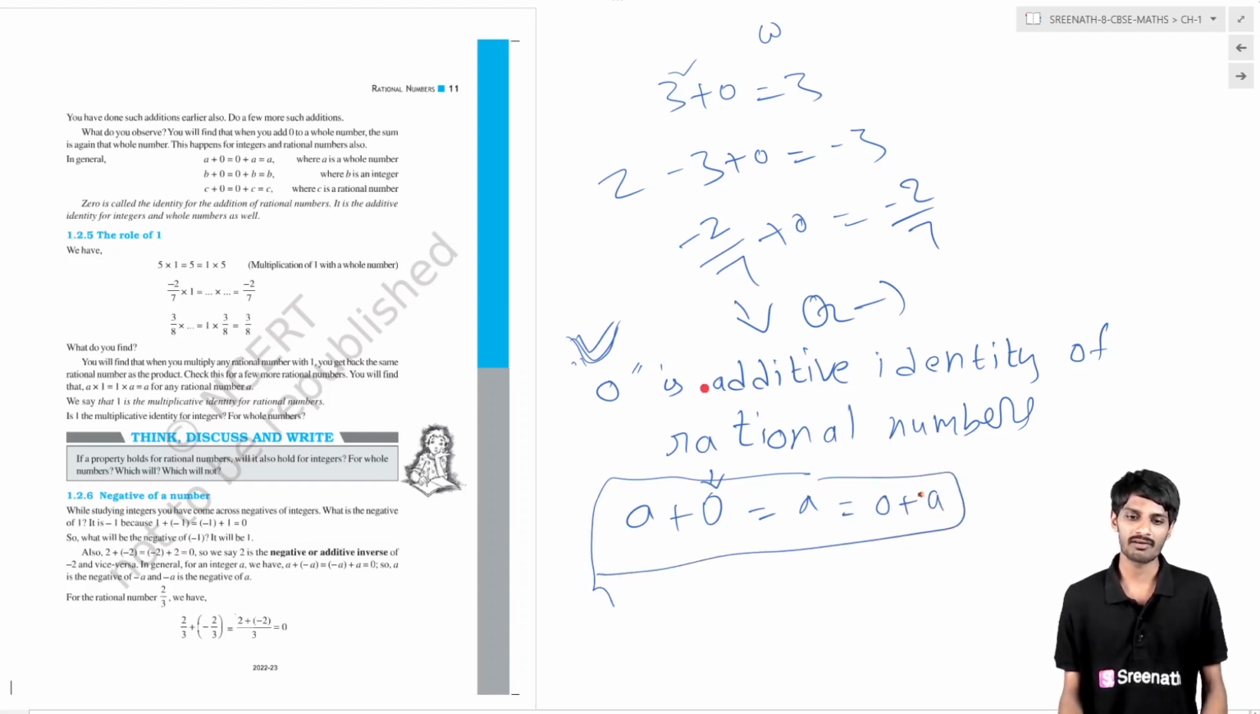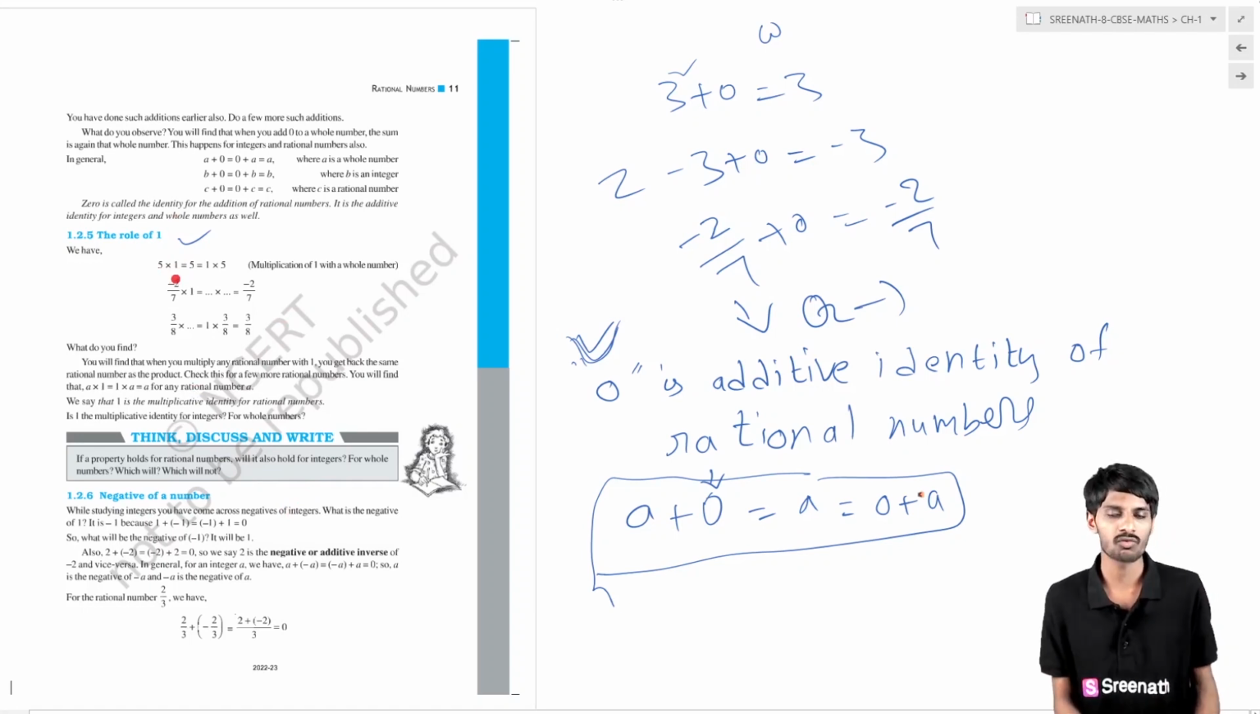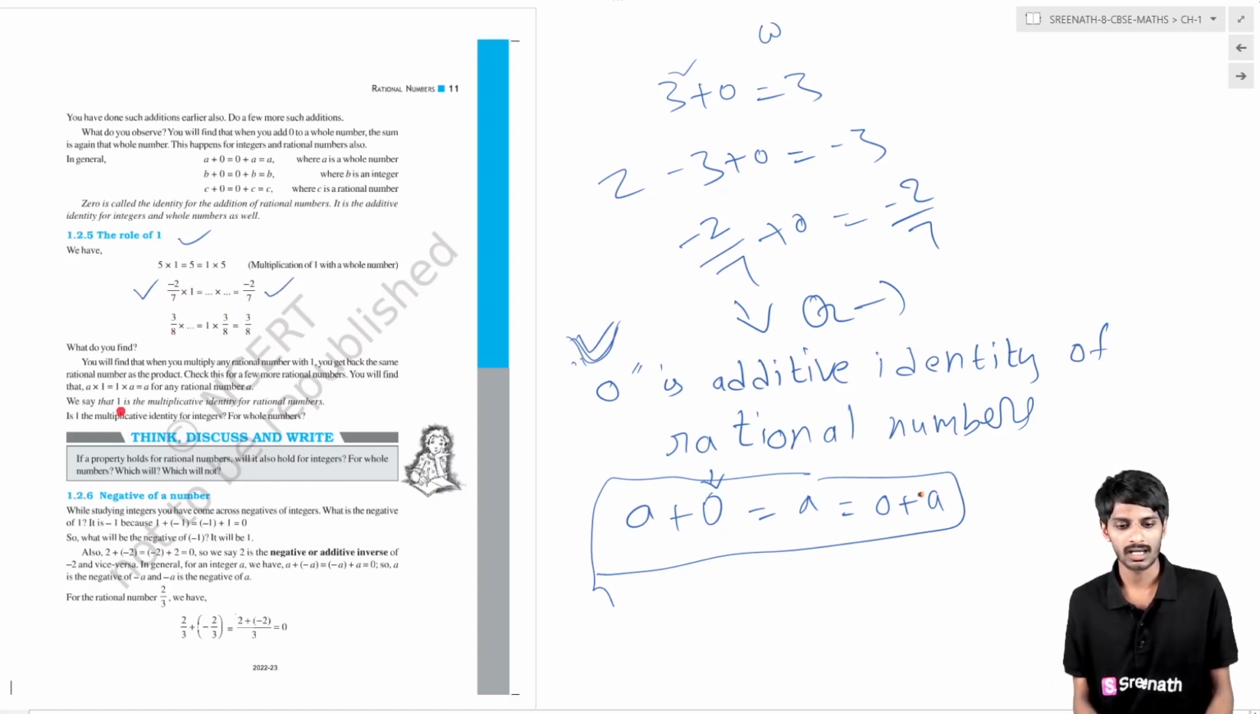Okay, this is about the role of 0. Now what is the role of 1? If you multiply any number with 1, what are you getting? If you multiply any whole number with 1, you get that number. So it is called the multiplicative identity for whole numbers. In the same way, if you multiply any rational number with 1, you get that number only. So 1 is called the multiplicative identity.